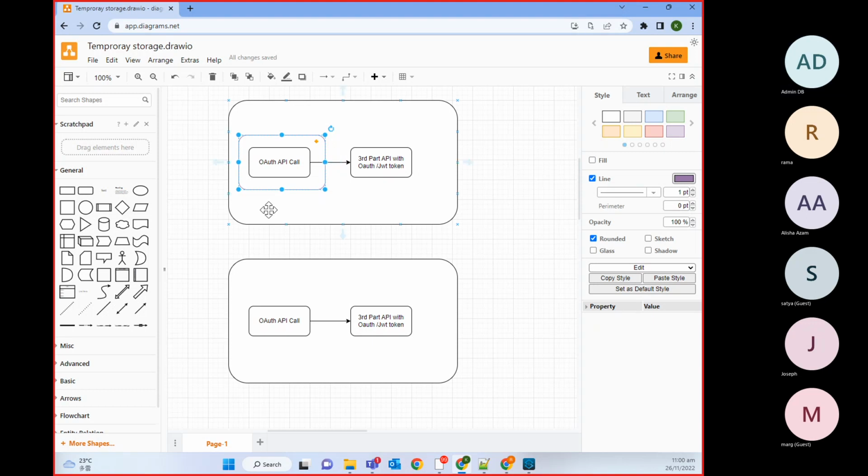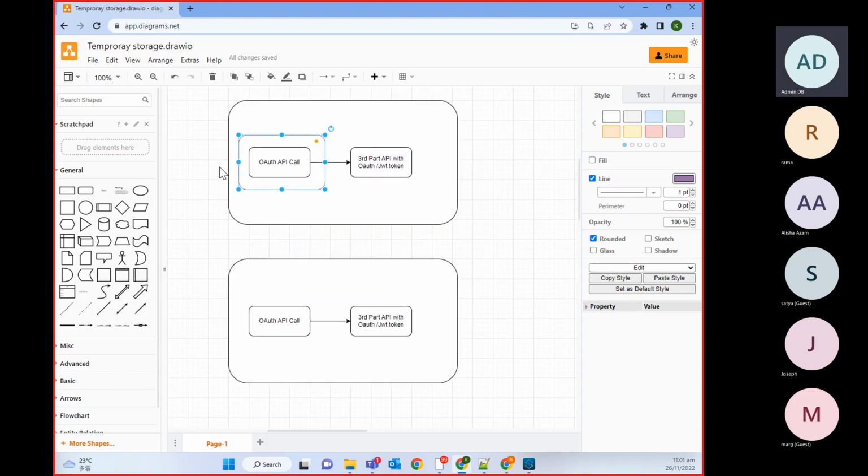The first time a request comes, it will check, for this particular user, do we have an OAuth token or not? If not, it will do the actual call, this call. But if the token is there, it will take that value from the cache.